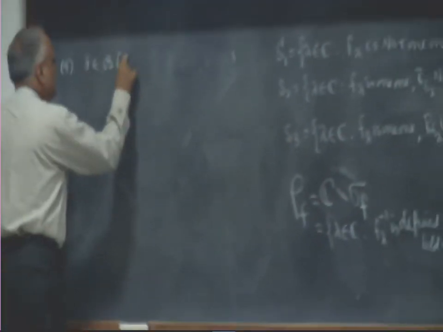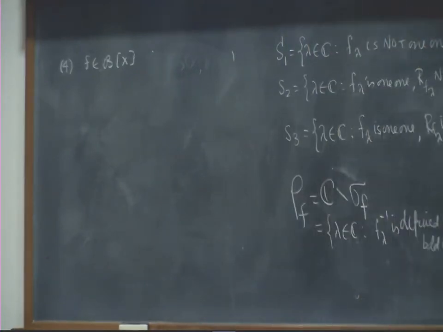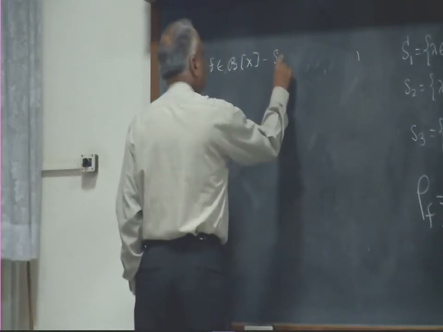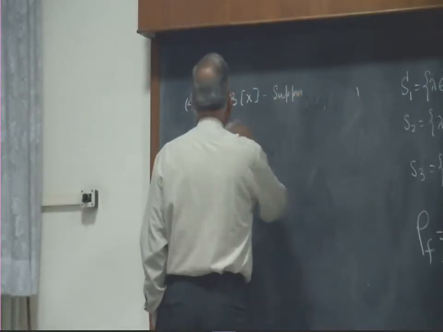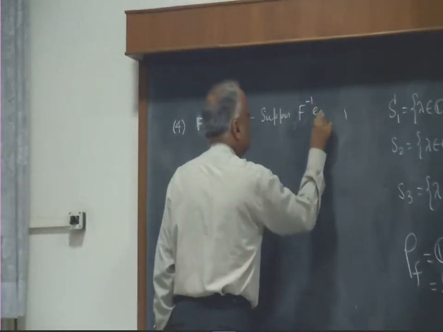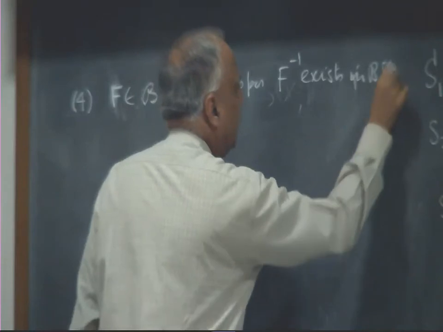Suppose F belongs to Bx, that is, F is a bounded linear operator on x, and suppose F inverse exists in Bx, that is, a bounded inverse.